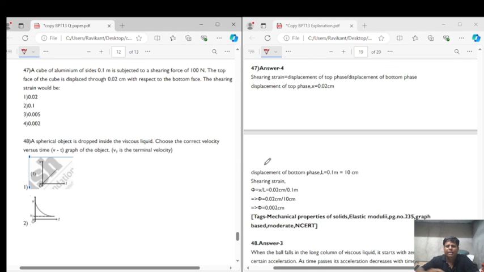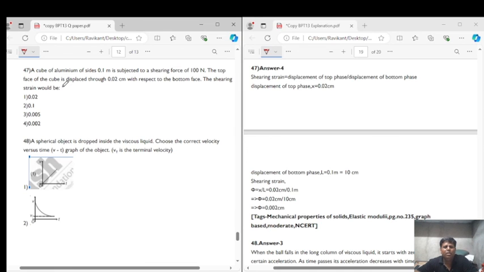Question number 47 says that a cube of aluminium of side 0.1 meter is subjected to a shearing force of 100 Newton. The top face of the cube is displaced through 0.02 centimeter with respect to the bottom face.